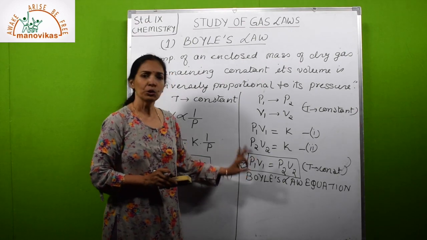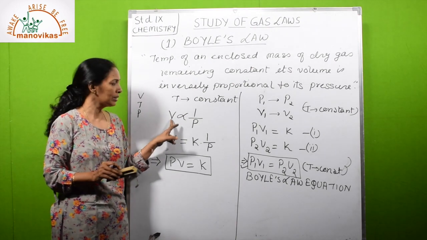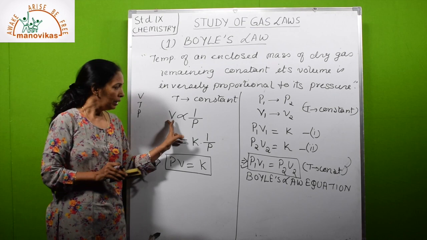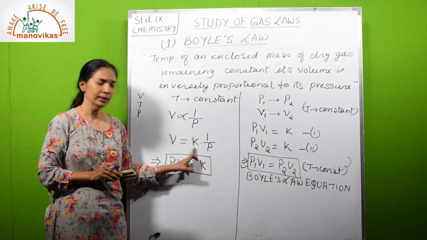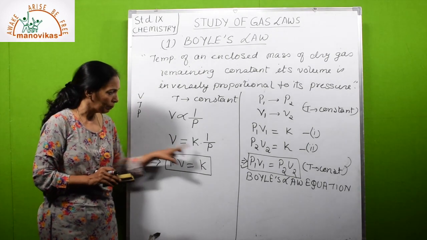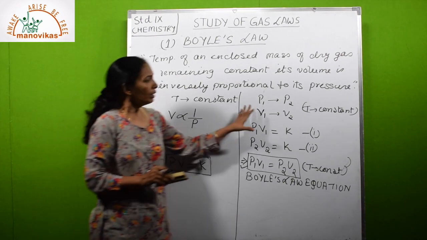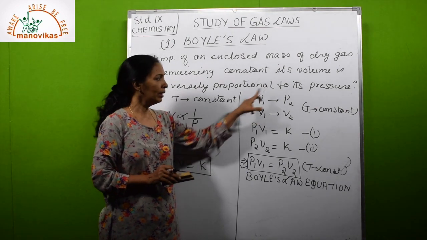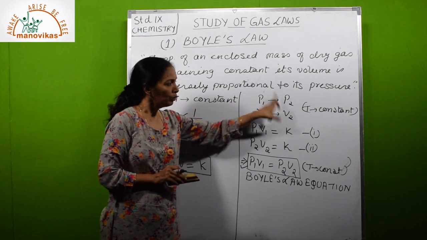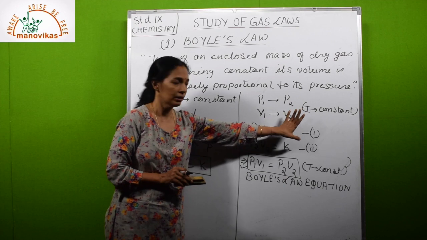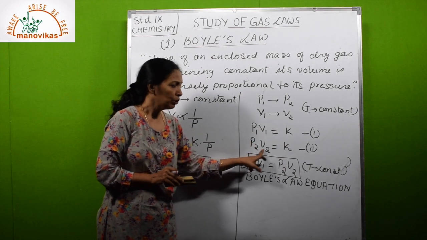So you have to remember that, temperature remaining constant, the volume of an enclosed mass of a dry gas is inversely proportional to its pressure. So V is proportional to 1 upon P, that is V is equal to K upon P, where K is the proportionality constant. Cross multiplied, PV is equal to K. Now, initially the pressure is P1 and it goes to P2. When pressure is P1, volume is V1; when pressure is P2, volume is V2. Temperature is constant. So P1 V1 is equal to K, and P2 V2 is equal to K.